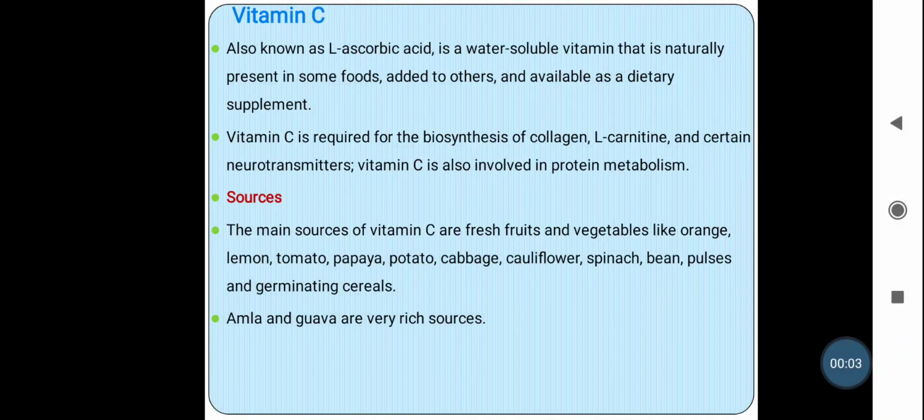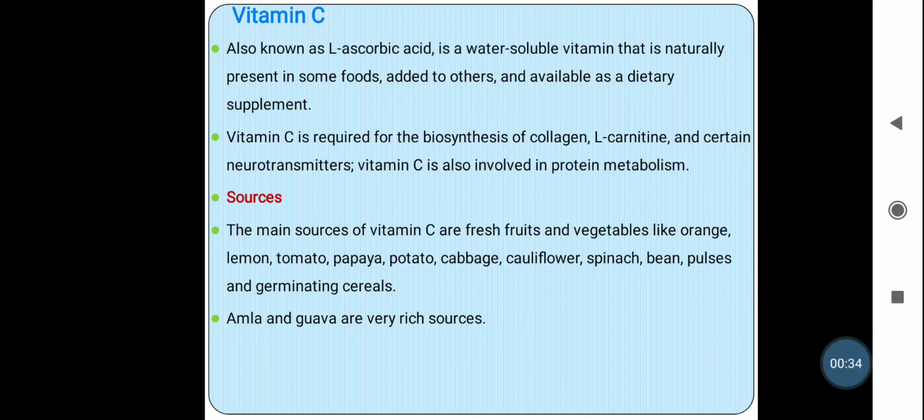Hello everyone. In the previous lecture we started with the water soluble vitamins, and in that we studied the vitamin B complex. Now we will see vitamin C, which is again a water soluble vitamin. Vitamin C is also known as L-ascorbic acid, or the synonym of vitamin C is ascorbic acid.